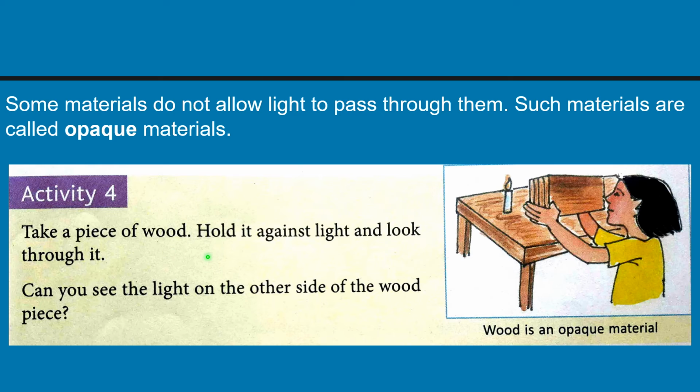Take a piece of wood, hold it against light and look through it. Students, we cannot see the light on the other side of the wood piece because wood is an opaque material. It cannot pass light through it. Thick plastic sheet, blackboard, and wall are some examples of opaque materials.